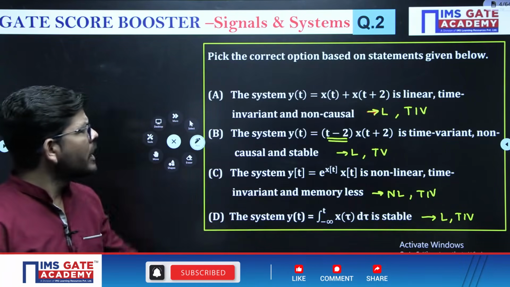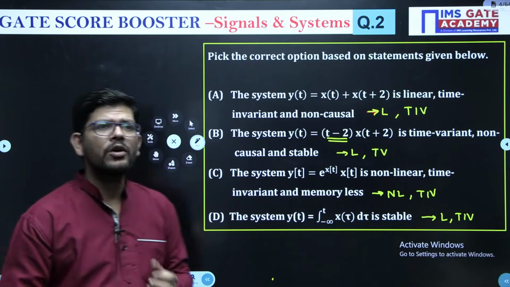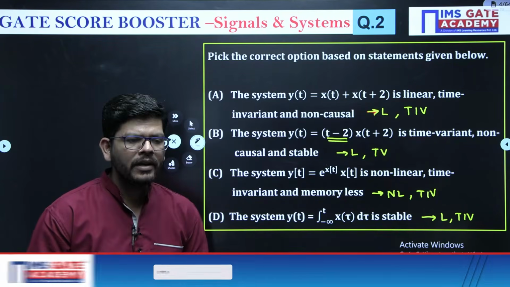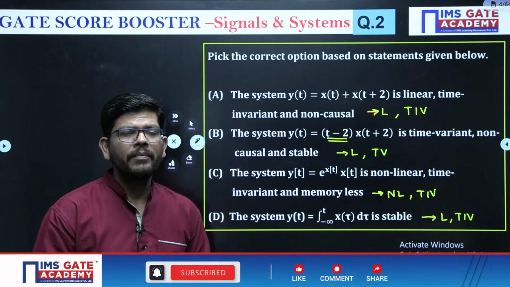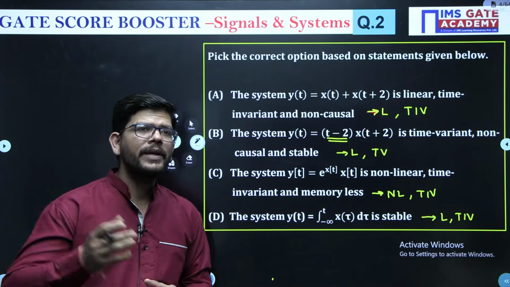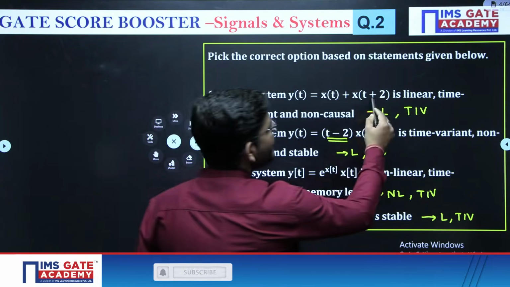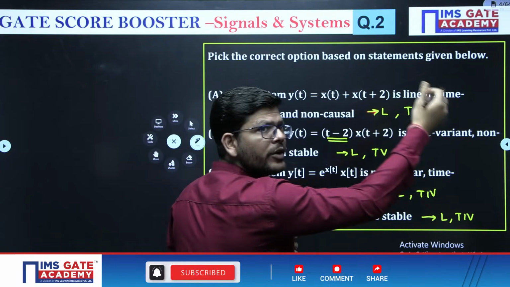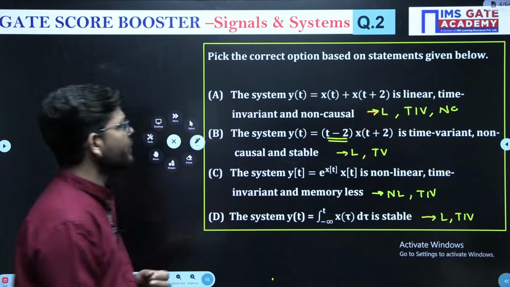Correct. Causal, non-causal, right? For a normal system, the output should depend upon the present and past values of input. It should not depend upon the future values of input. Here we are doing t plus 2, and t plus 2 means you are going to tell the future. So this is non-causal.